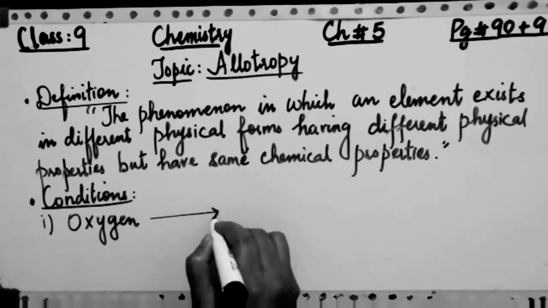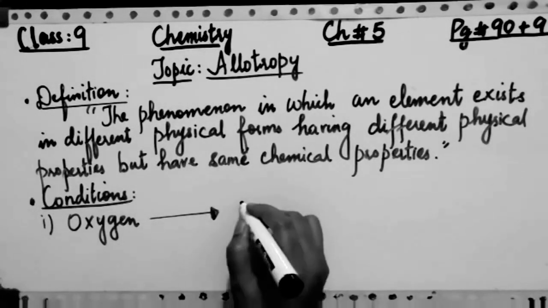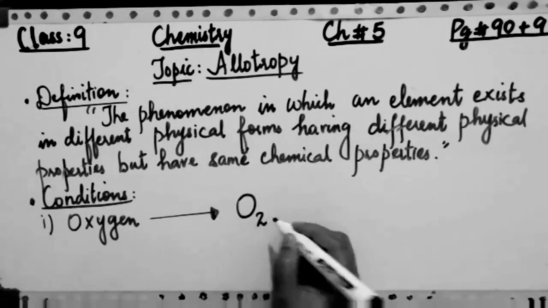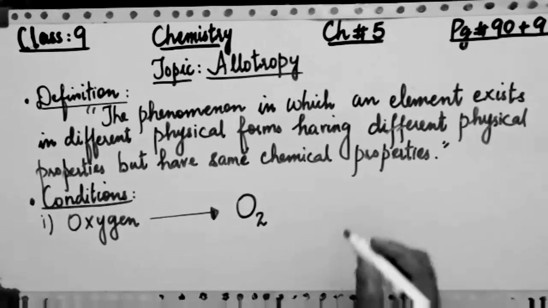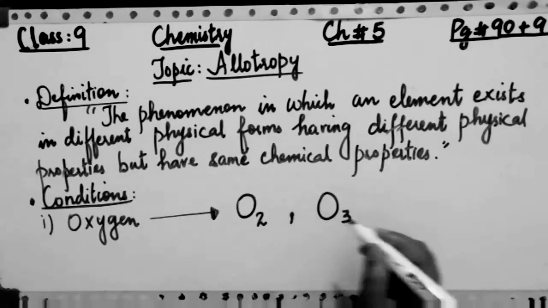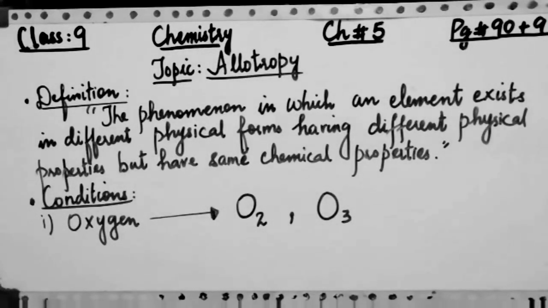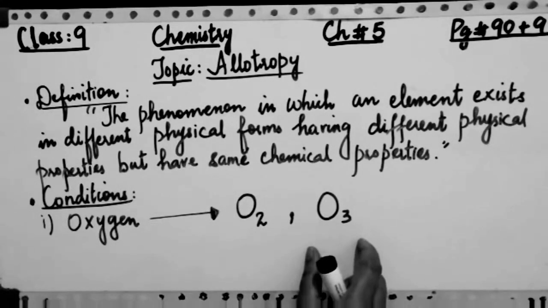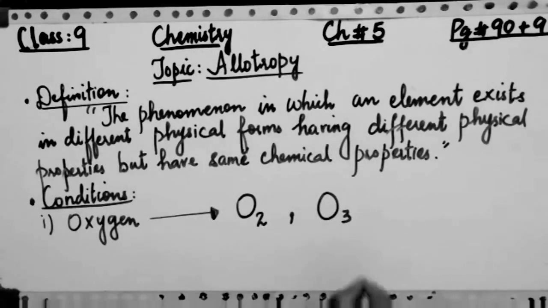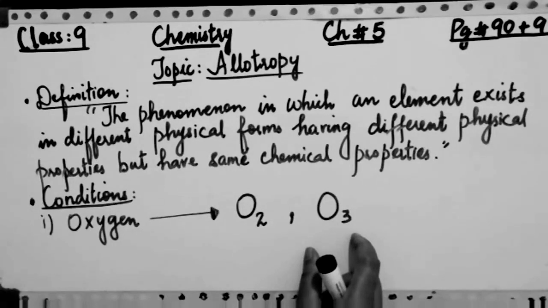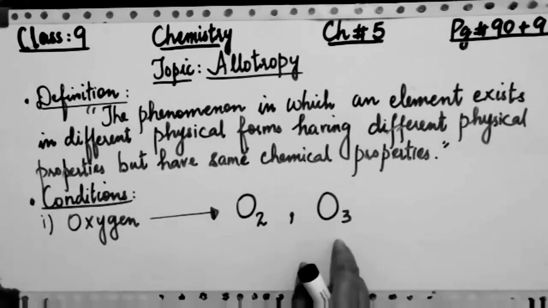So I am going to write both allotropic forms of oxygen now. The first one in front of you is O2, which indicates it is molecular oxygen. It is one allotropic form of oxygen. The other one is O3, and it is also called ozone. So what is the basic difference between both? O2 has 2 atoms of oxygen while O3 has 3 atoms of oxygen. This is the main difference between both.